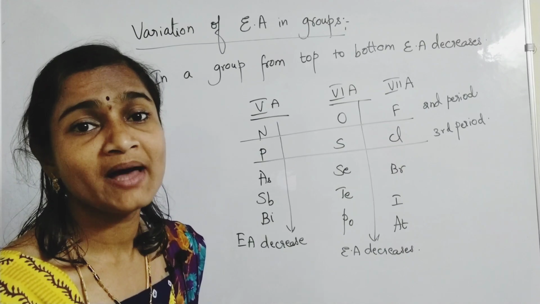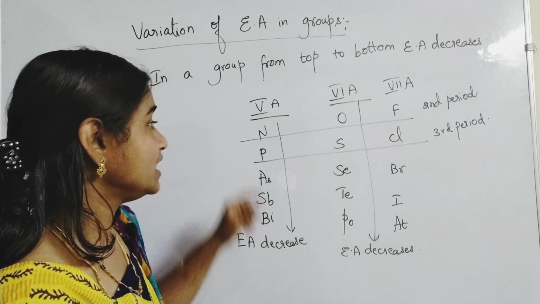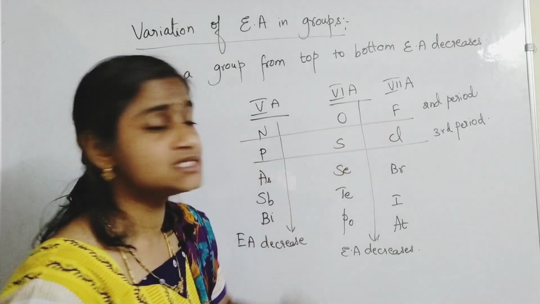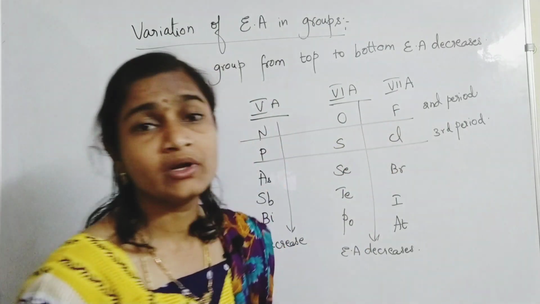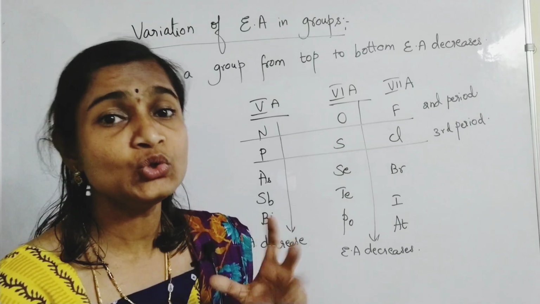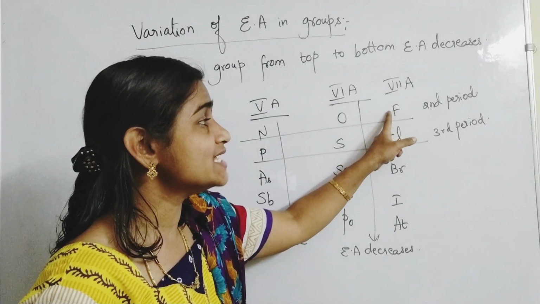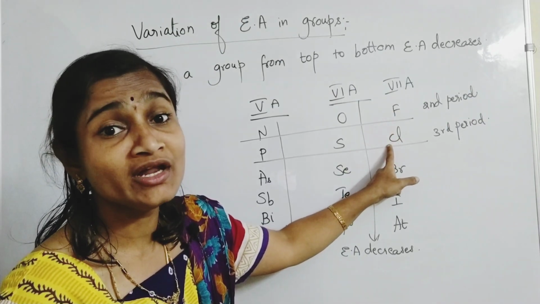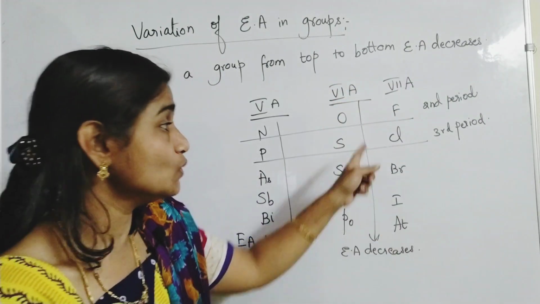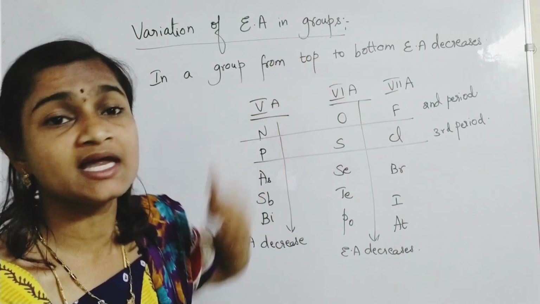Now if you compare the elements of the second period and the third period, like nitrogen and phosphorus, or oxygen and sulfur, fluorine and chlorine, and observe the electron affinity values in that same group, fluorine has less electron affinity than chlorine. But what I said is that electron affinity should decrease, which would mean chlorine should have less electron affinity than fluorine according to that statement.